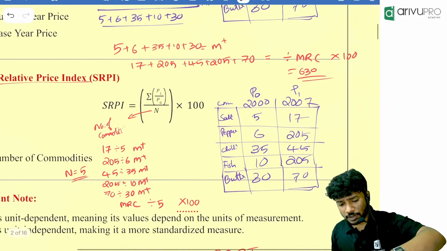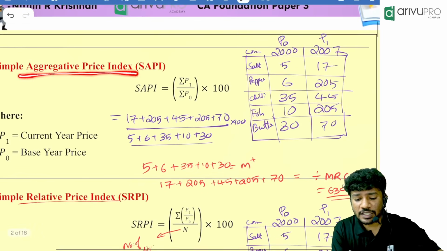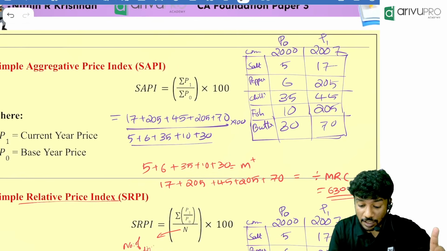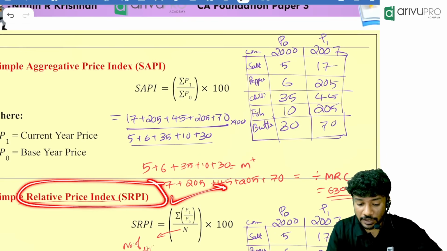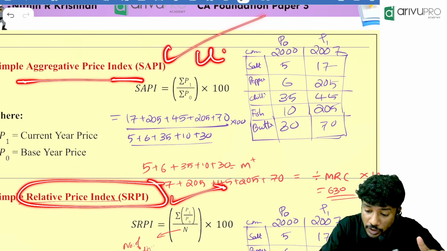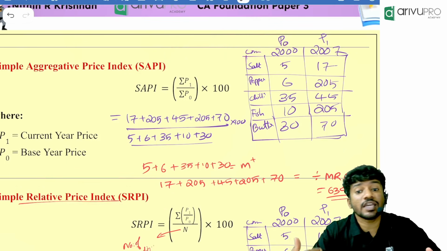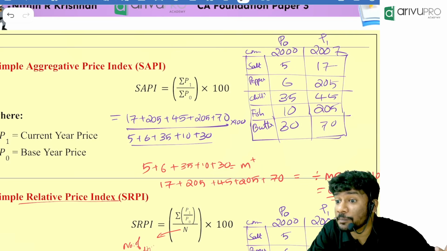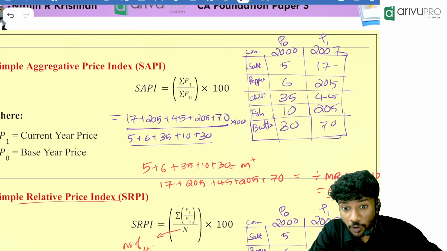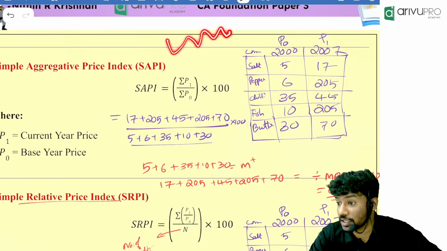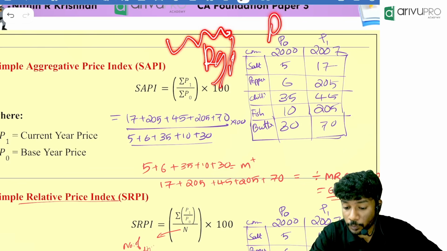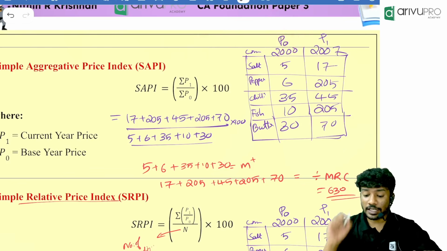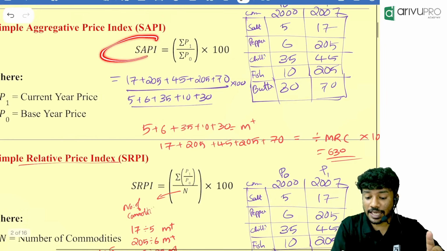Now you should remember one thing. SAPI will always have a unit, but SRPI does not have a unit. Only SAPI has a unit. All the other index numbers we are learning do not have a unit. Unit means kilogram, milliliter, liter. In science you studied meter per second is a unit. Kilogram per rupees, or rupees per kilogram, is a unit. Who has a unit? SAPI has a unit.